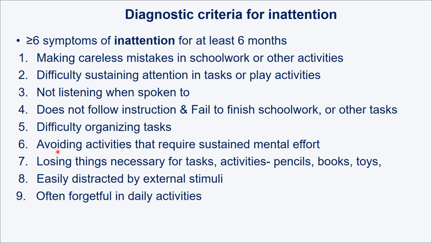Number 6, avoiding activities which require sustained mental effort. They don't want to think hard. And 7, losing things necessary for tasks or activities, like they easily lose pencils, books, toys. There are children who show this type of behavior. Number 8, easily distracted by external stimuli. And number 9, often forgetful in daily activities. So the child cannot function normally because of all these points.